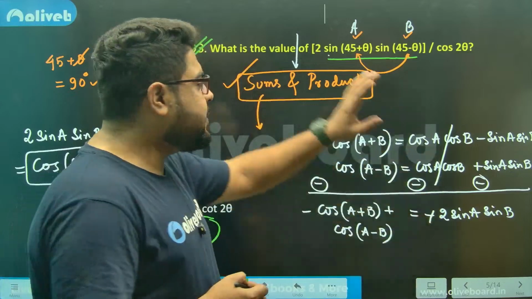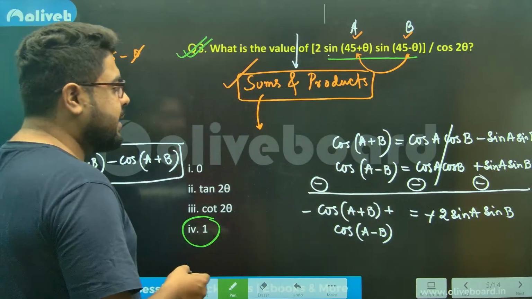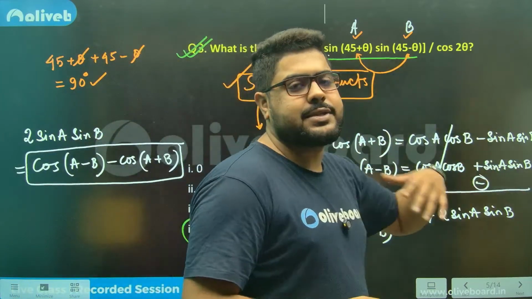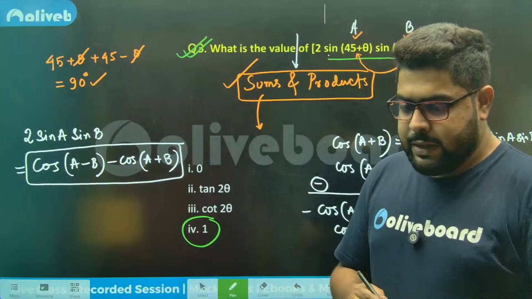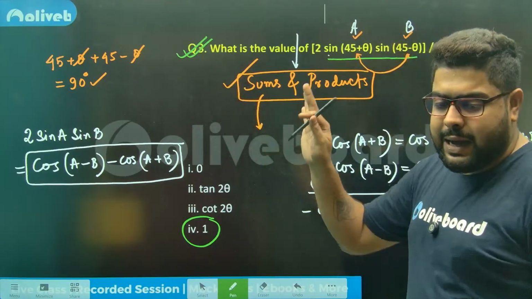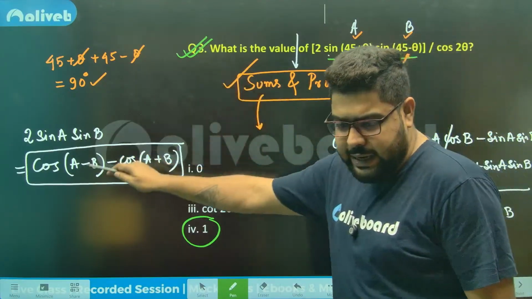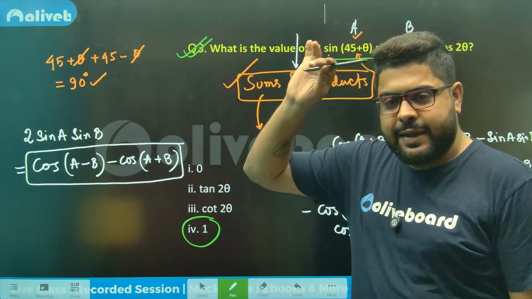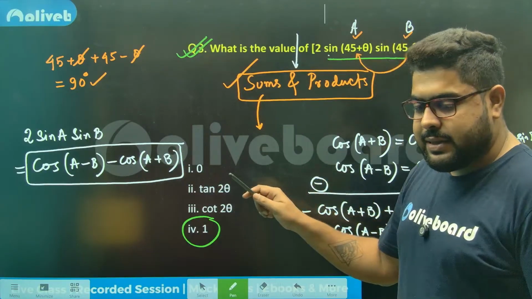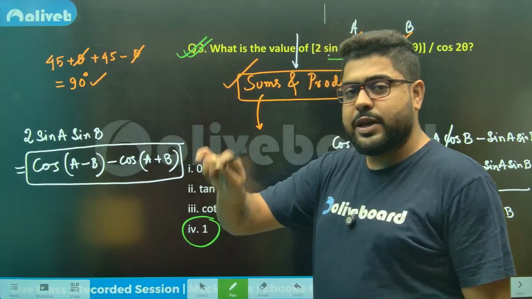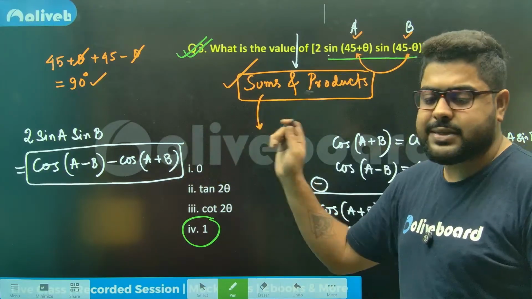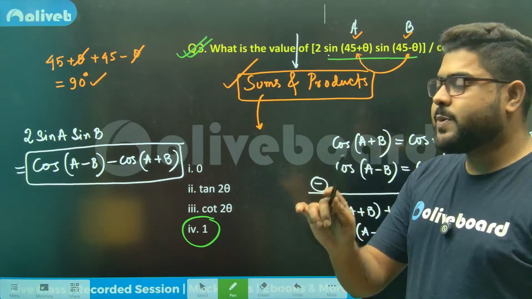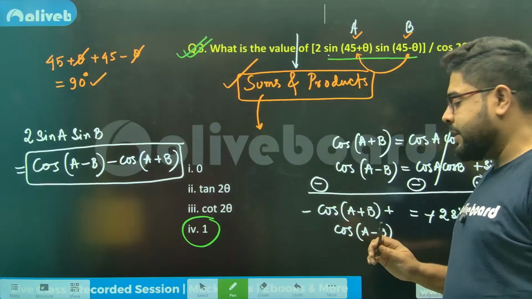Because most of the time this mistake gets us in the wrong direction. It doesn't happen in all the other 3 formulas: 2 sin A cos B, 2 cos A sin B, 2 cos A cos B. Never do you need this minus. 2 sin A sin B is the only place where this minus discrepancy happens. That is why you need to be extra careful here. Okay.